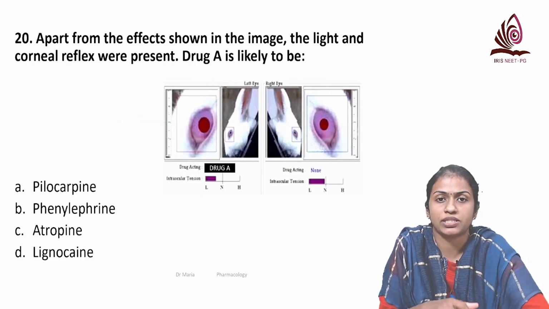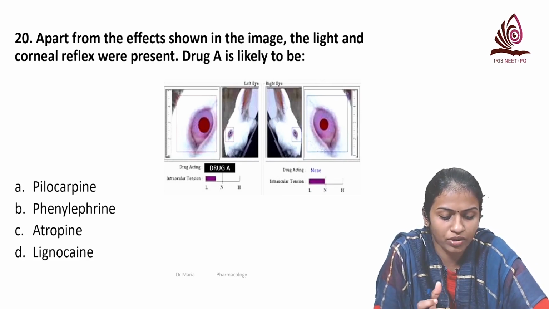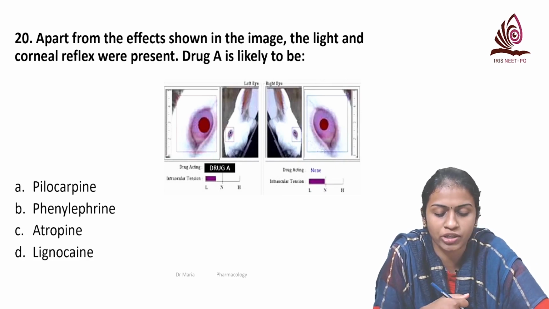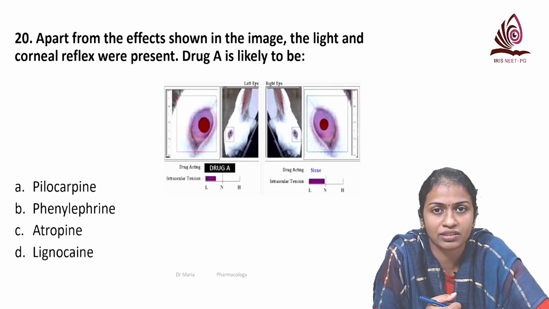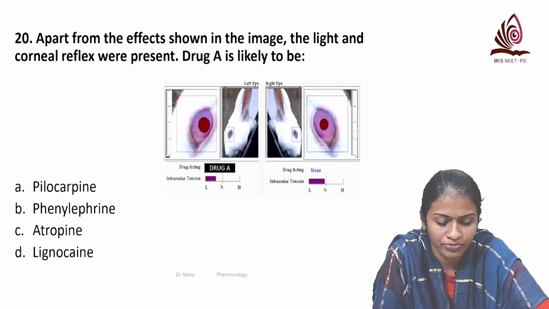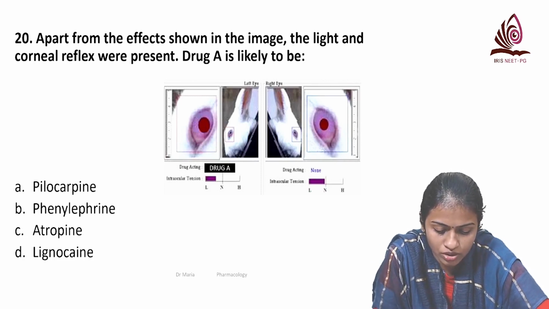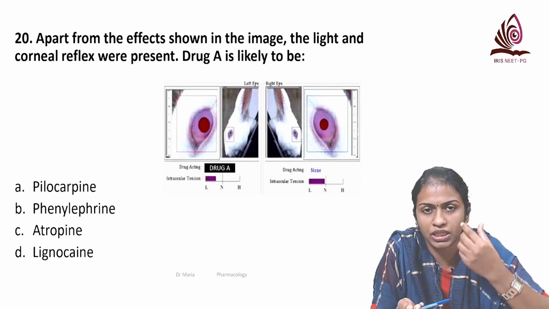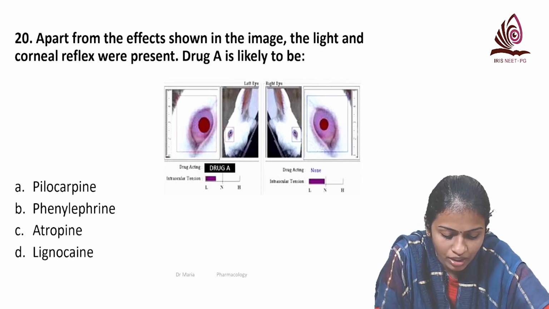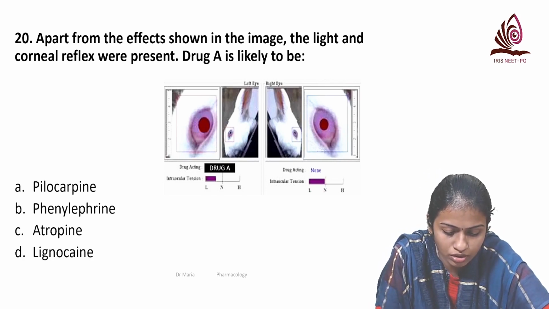Coming to the last question, that is, apart from the effects shown in the image, light and corneal reflex were present, drug A is likely to be. This you would have done in your UG practicals, that is a rabbit eye experiment. So what can you see here? This is a control eye, the right eye, and in the left eye you put the drop, making a pouch in the left eye.